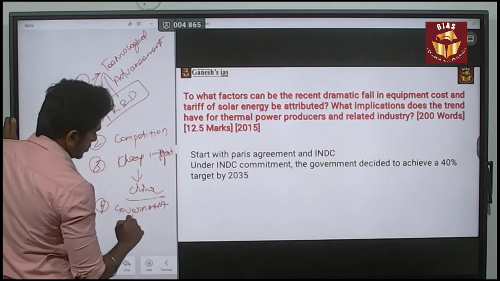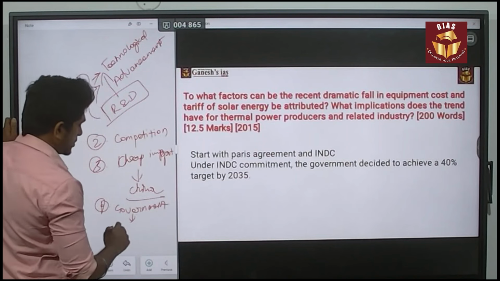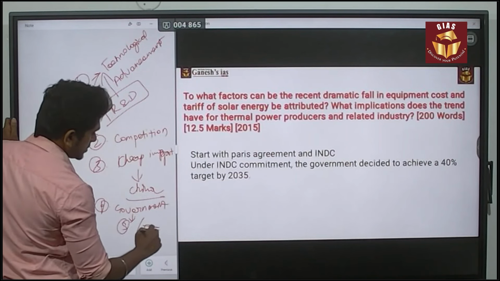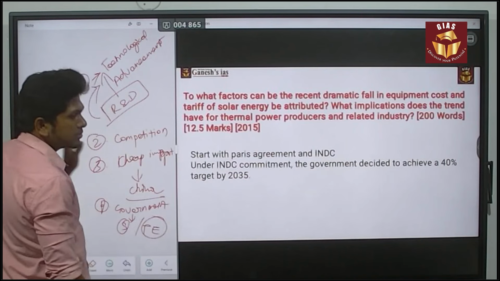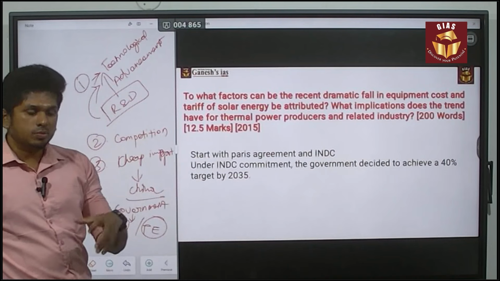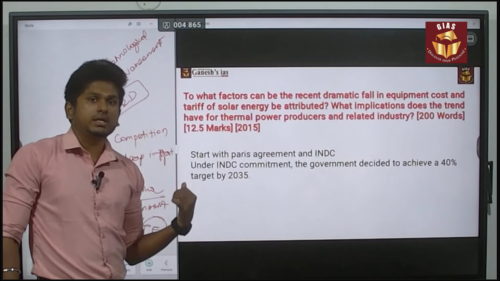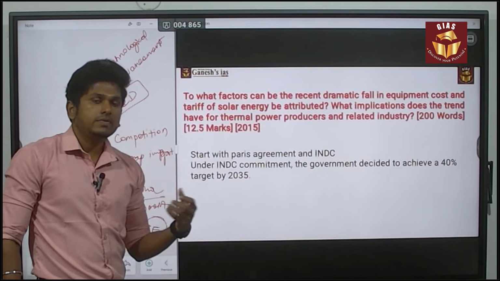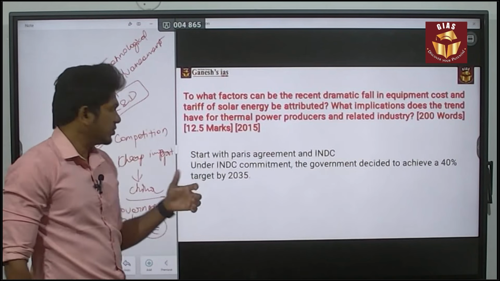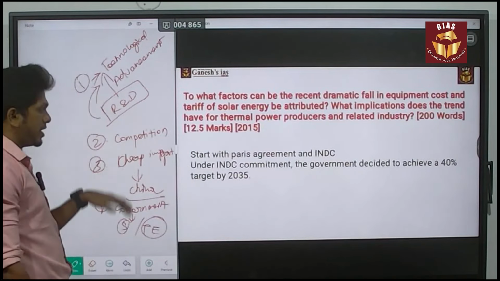Government is trying to incentivize solar energy production by providing subsidies or tax exemptions for the companies. So that is also one of the major things. That is also pulling the private players into this sector. By the way, there is huge growth in the companies related to that. So these are the major things.